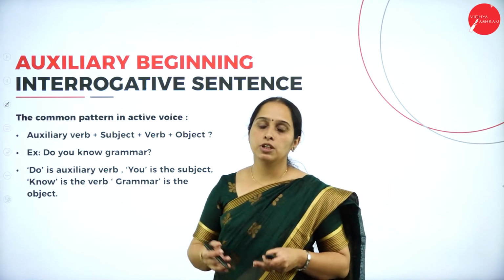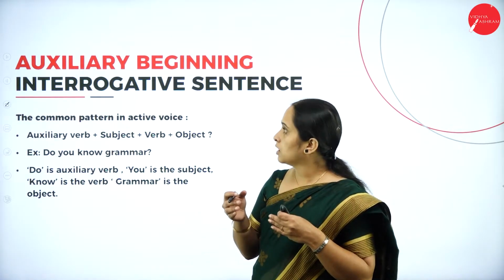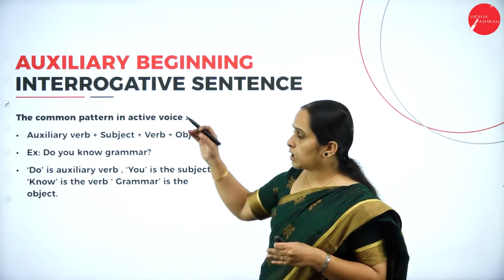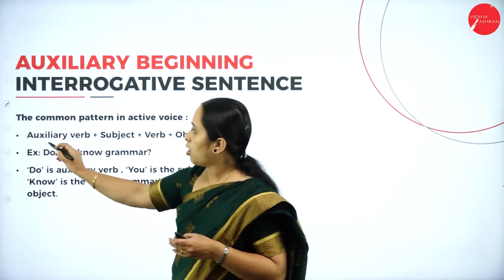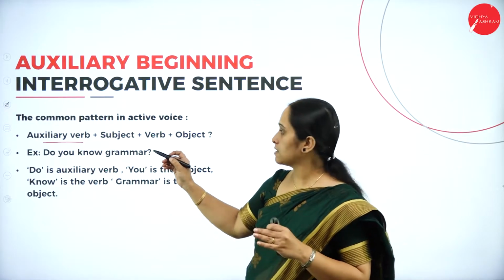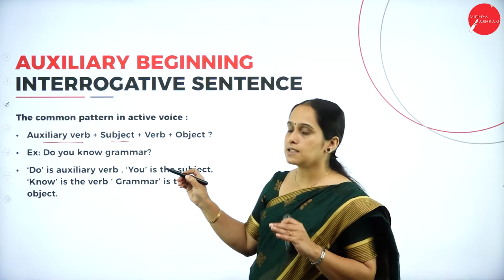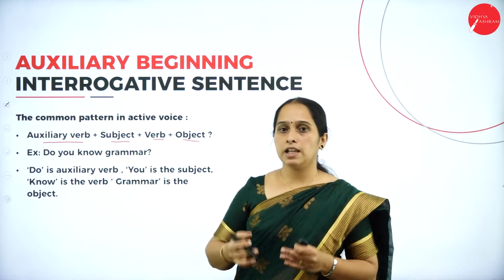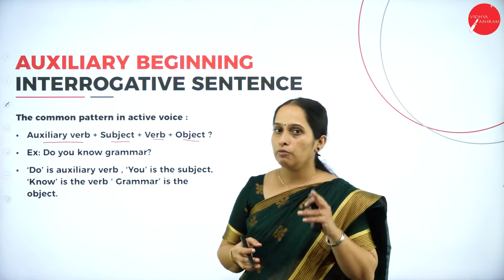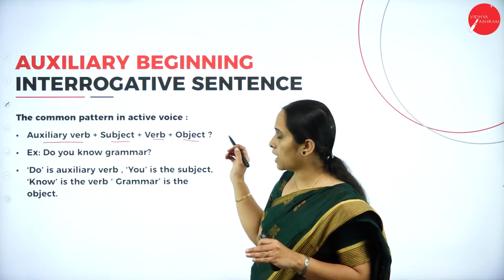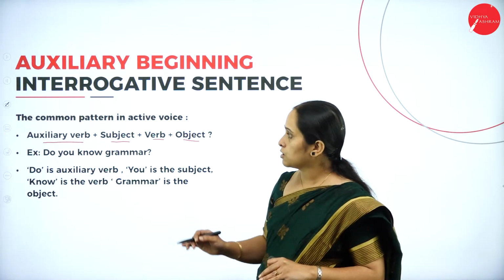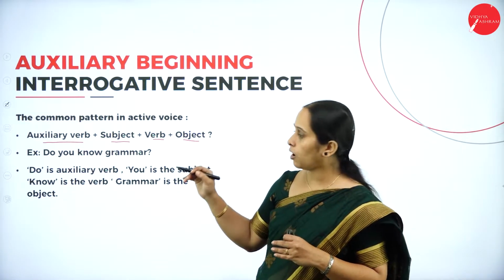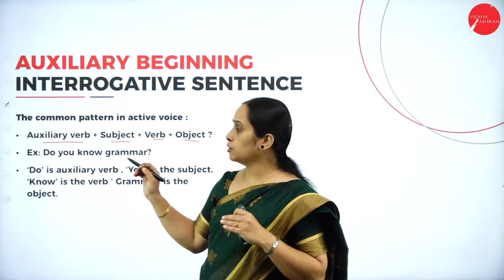So now let us look into the common pattern of auxiliary beginning interrogative sentence in active voice. Here we use this format: auxiliary verb plus subject plus verb plus object, and always remember that at the end of interrogative sentence or the question we use the question mark. The punctuation mark which we use is the question mark. So now let's look into the example. The question is, do you know grammar?